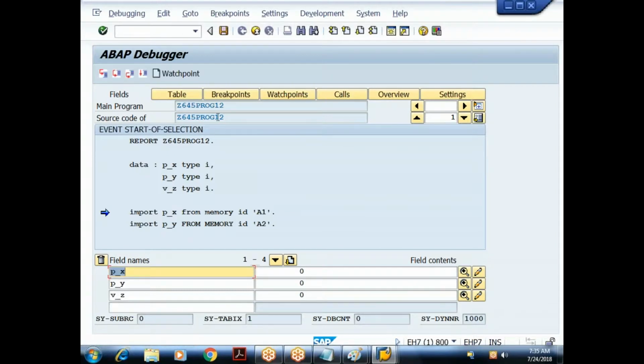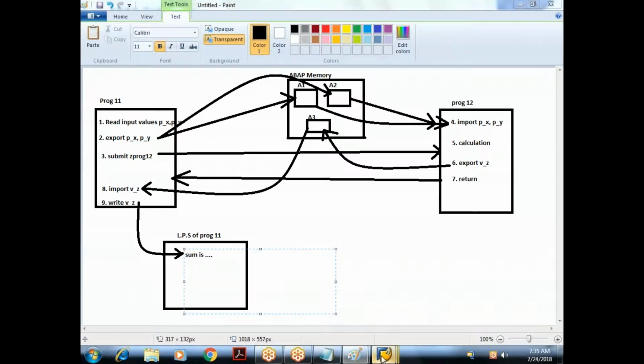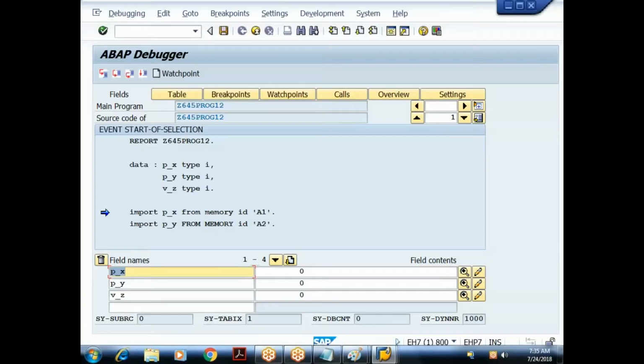I am trying to import. I am in the target program, remember. I am trying to import now. Here I'll say import P_X. Whatever the value maintained in the ABAP memory in the identification A1, that value will be imported to my variables P_X and P_Y.